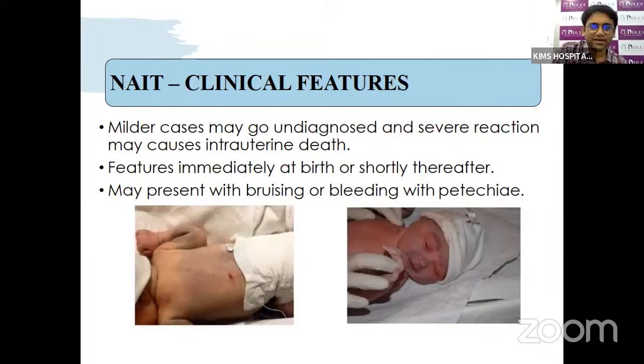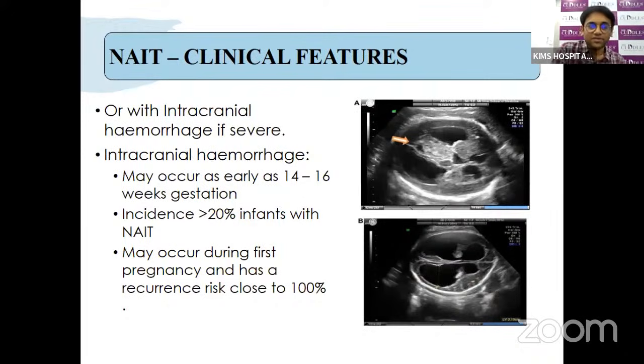Mostly the milder cases will not get diagnosed, and a severe reaction may cause intrauterine death because it can lead to intracranial bleeds. The features at birth or shortly after may be a mild bruise or bleeding with petechiae. Sometimes the baby may be asymptomatic. In severe cases, they can present with bruises or petechiae, and sometimes the baby may be found with severe intracranial hemorrhage. The intracranial hemorrhage is a parenchymal hemorrhage that we can see, not an intraventricular hemorrhage.